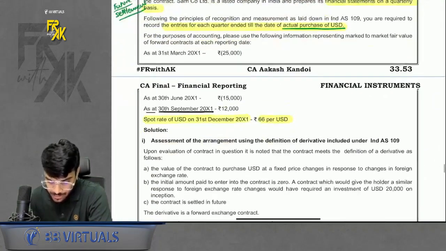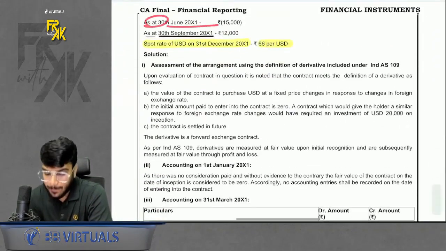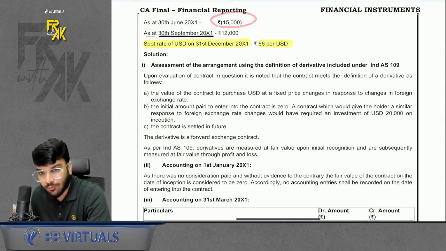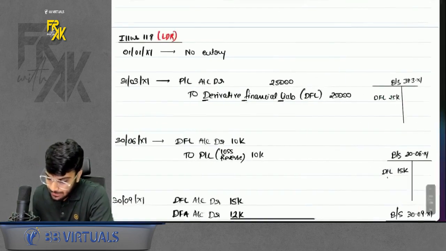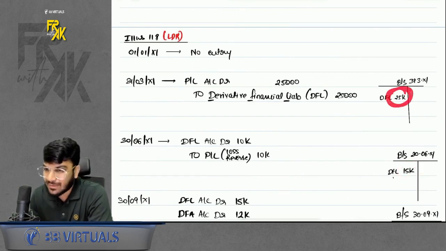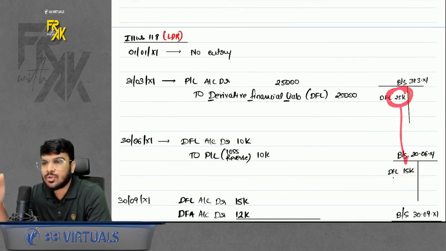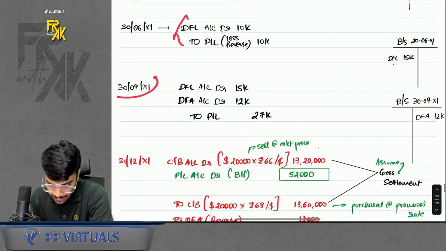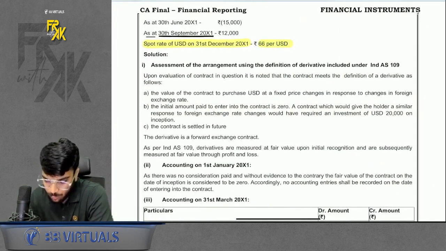The position as at 30th June is given 15,000 negative. As at 30th June does not mean that you have to book another 15,000. Remember I told you this is the as on position. So your loss from 25,000 has reduced to 15,000. So you will reverse 10,000 of the loss. Then on the 30th September your position is positive 12,000.